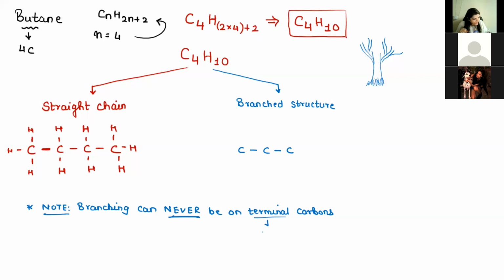Terminal means end carbons. So can I put the 4th carbon over here? Is this the correct way? No. So the only option left is that the 4th carbon has to be like this. So this becomes my branched structure of butane.